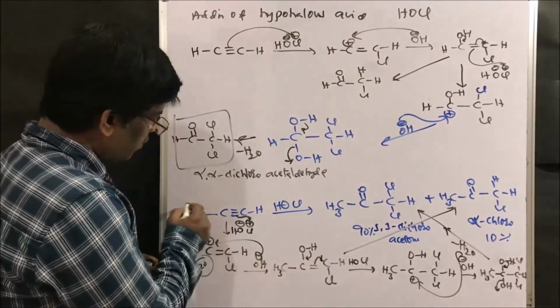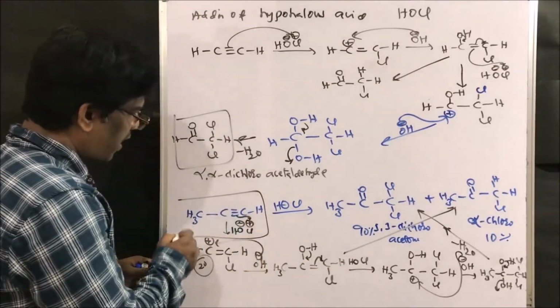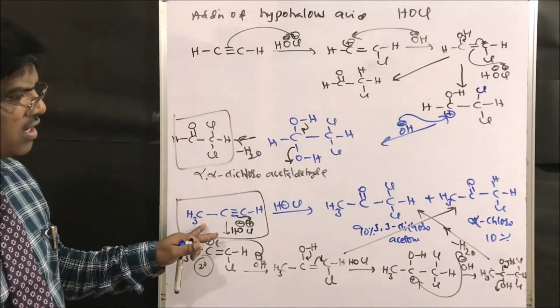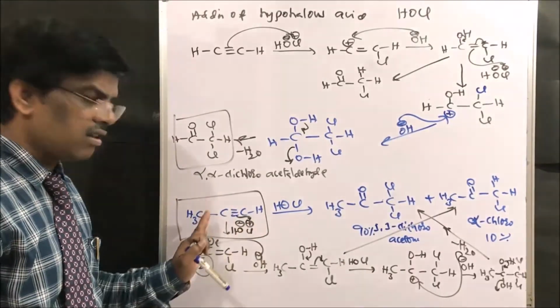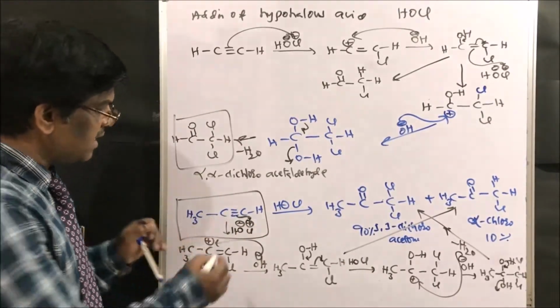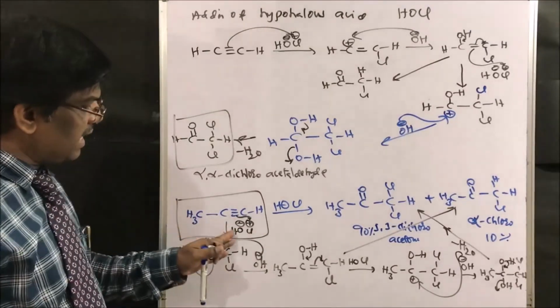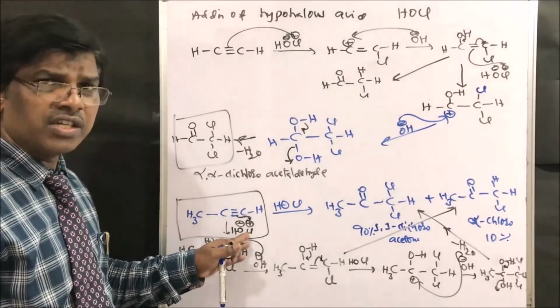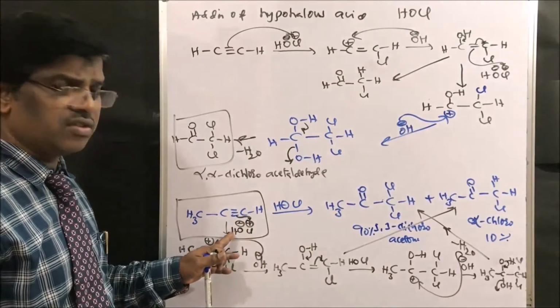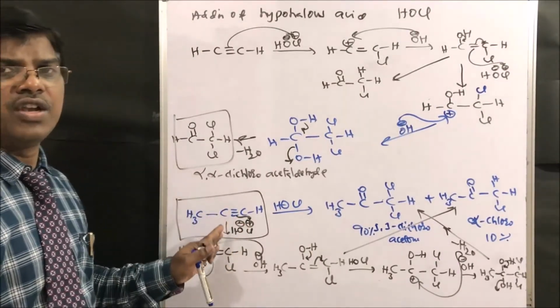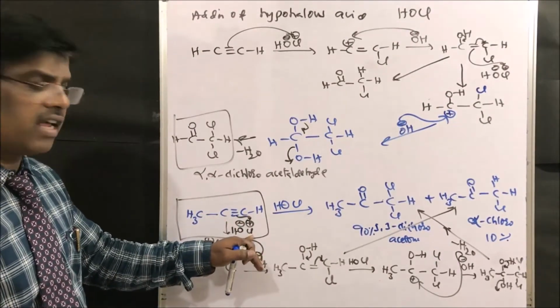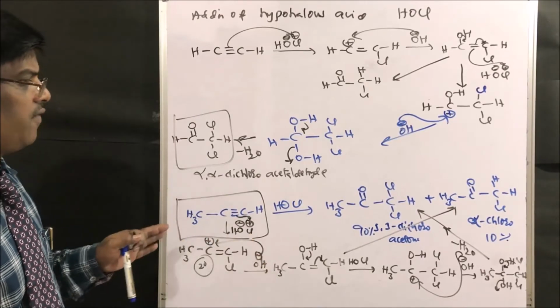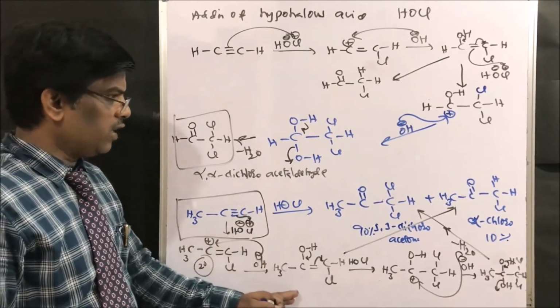So this type of question is very, very important, friends. Where is this OH going to attack, this side or this side? In this reagent, hypohalous acid, chlorine is going to have a positive charge and OH is going to have a negative charge, or act as nucleophile. This is going to act as electrophile, right friends? This is how it gives ketones.